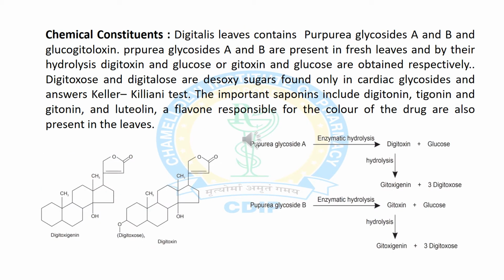Now we will discuss various chemical constituents present in Digitalis purpurea leaves: purpurea glycoside A and B. On enzymatic hydrolysis, purpurea glycoside A converts into digitoxin and glucose sugar, and digitoxin further converts into gitoxigenin and 3-digitoxose sugar on hydrolysis. Purpurea glycoside B on enzymatic hydrolysis converts into gitoxin and glucose sugar, and gitoxin further converts into gitoxigenin and 3-digitoxose sugar on hydrolysis.